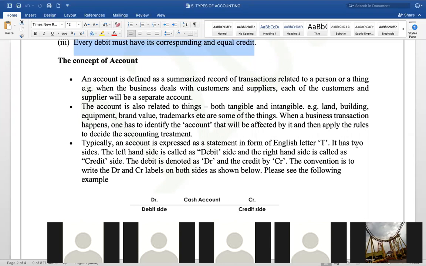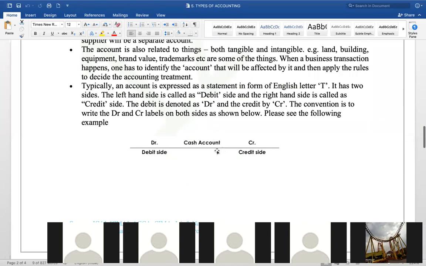Look at this one. It is T. Let's say cash account, right? Cash account. Now I will divide the cash account like this. On the left side, I will take all the transactions of debit, all transactions of credit on the right side.